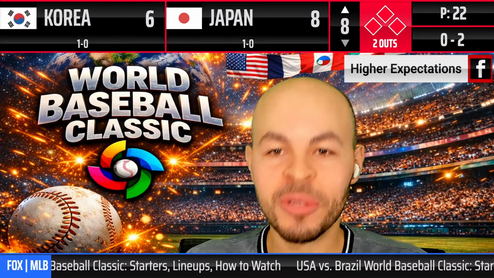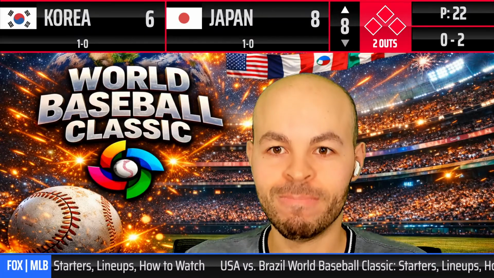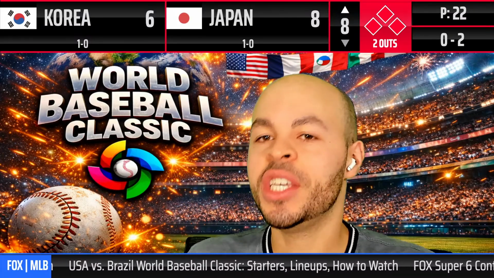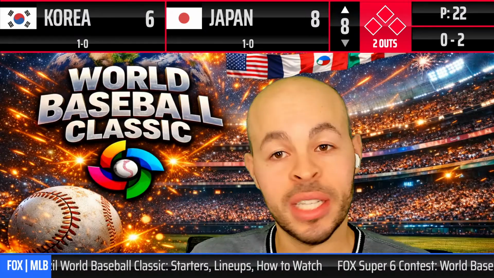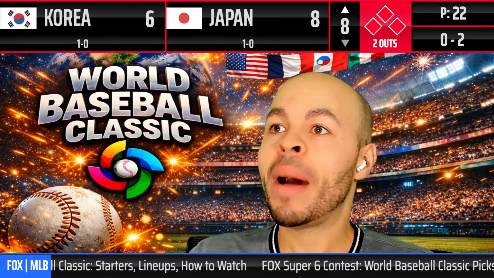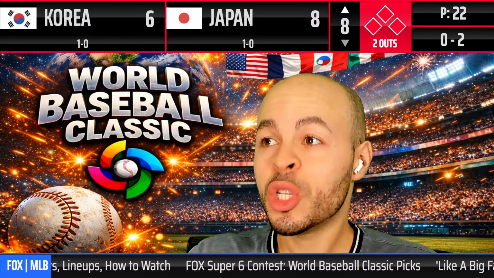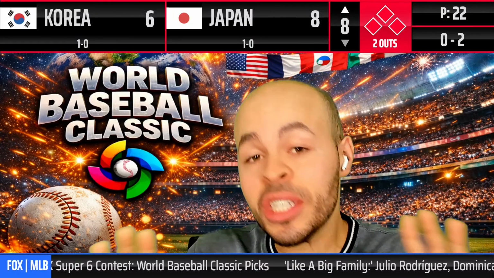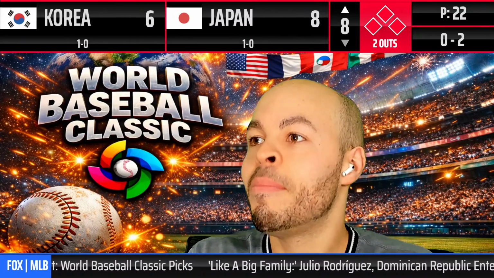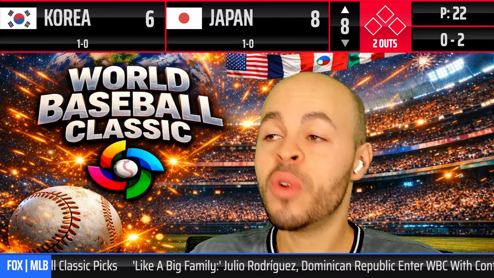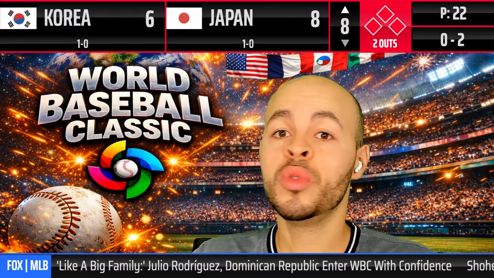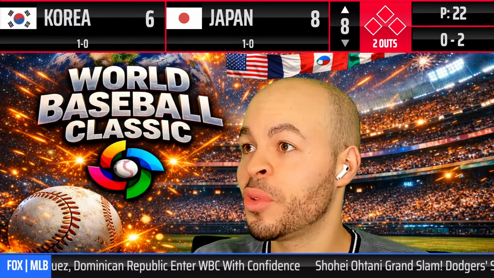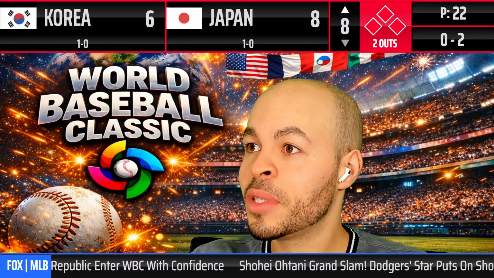Wow. You see Shohei Ohtani in the dugout. They walked him in the last inning. I don't know if he's going to, well, there's a good chance he will hit in this game again. Not 100%, but a good chance. So Matsumoto's in, 22 pitches. Bases are loaded now. This could be the game. Look, the max Korea, if they don't come through now, they have the top of the order, 1, 2, 3 next inning, and that right there is good. But when you have an opportunity like this, you want to come through. We got Kim up to bat.